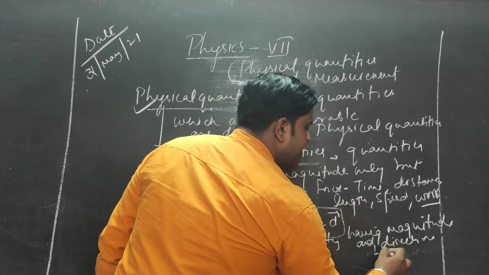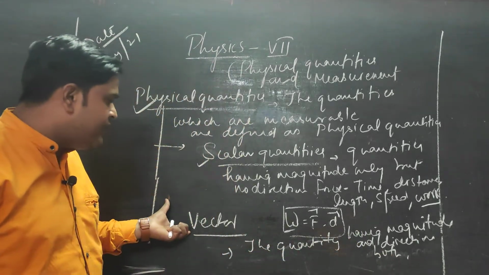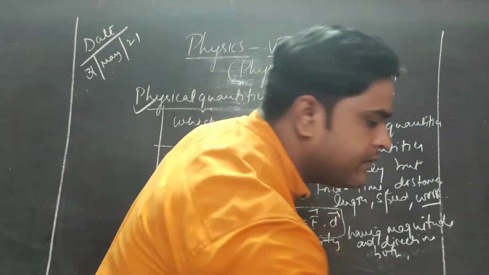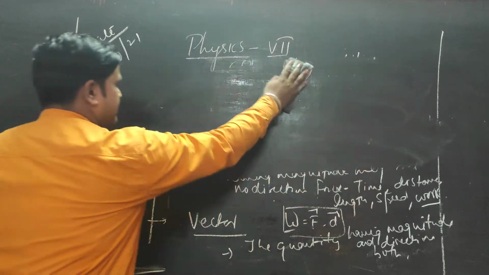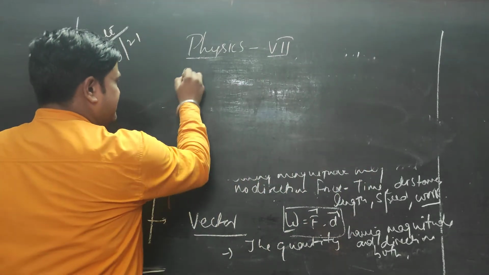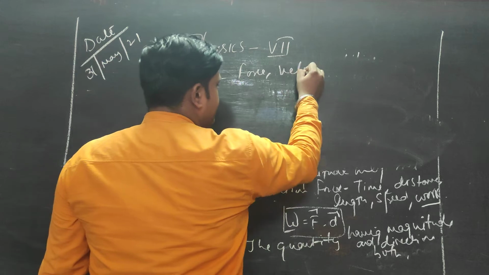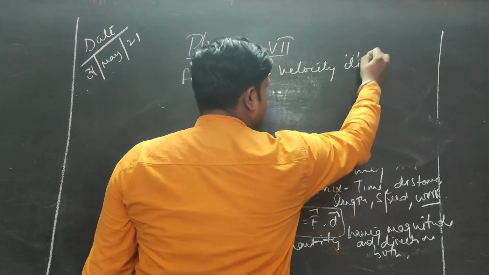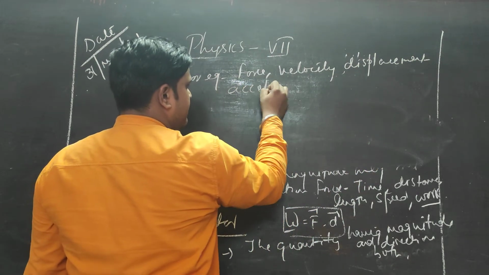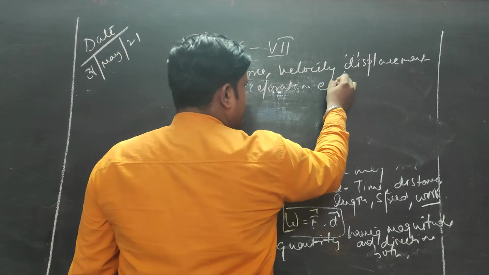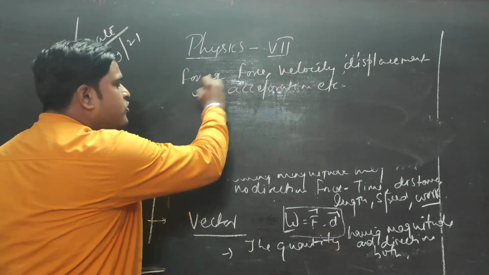Such quantities which have both magnitude and direction together are basically defined as vector quantities. For example, force, velocity, displacement, acceleration, etc. So all these physical quantities will have a vector notation on them. They will have both magnitude and direction.